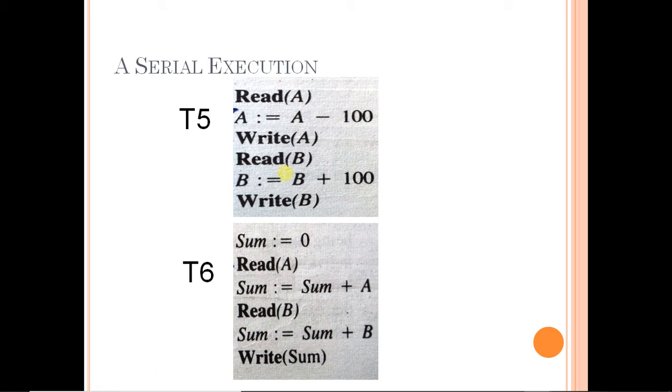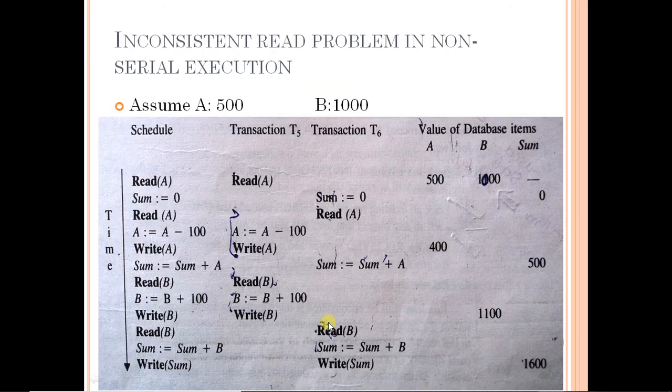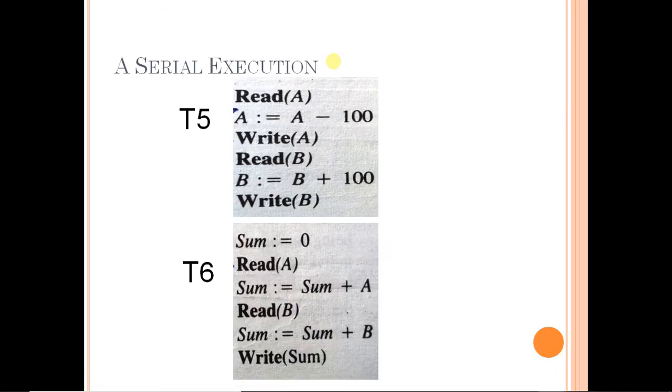However, if we try to mix them, that is, we try to execute the first three instructions of this, then two of this, then three of this, then three of this, then there can be problems, as we have seen, that it can lead to an inconsistent read problem or it can lead to a lost update problem. So to recall this, you can see my previous video of concurrency problems.